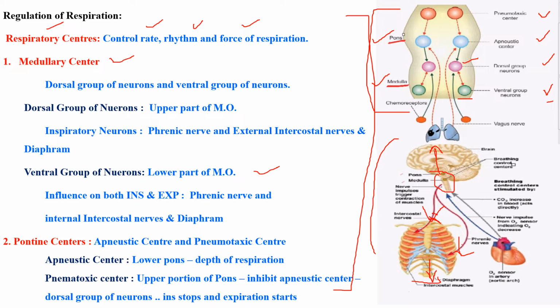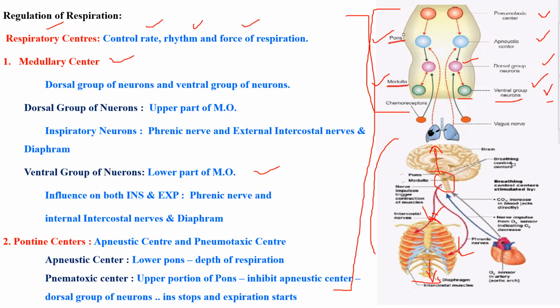Here, this ventral group of neurons will involve both inspiration and expiration. Yes, at the same time, it will involve the depth of the inspiratory process. Additionally, it will involve both inspiration and expiration, and it will also involve the depth of inspiration, forceful inspiration. Am I clear?